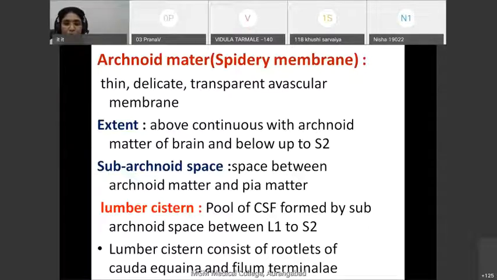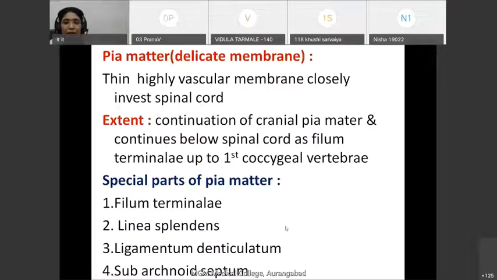That means we have to introduce the spinal needle between L3 and L4 or L4 and L5. Thus, the lumbar cistern is used for giving spinal anesthesia, or for collecting the cerebrospinal fluid by lumbar puncture.